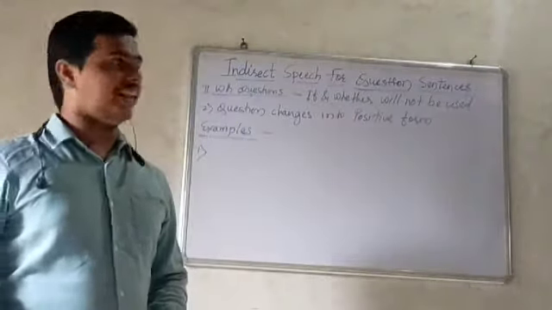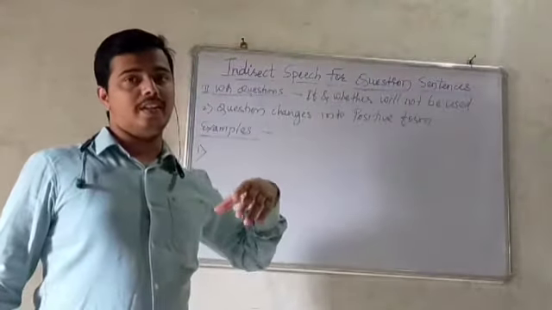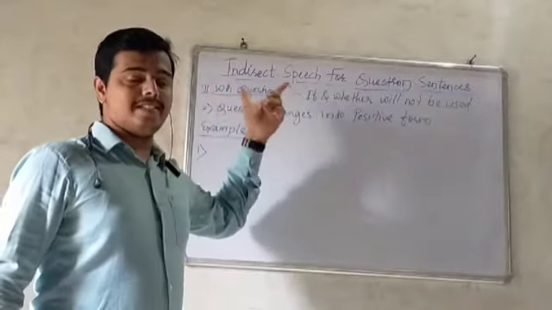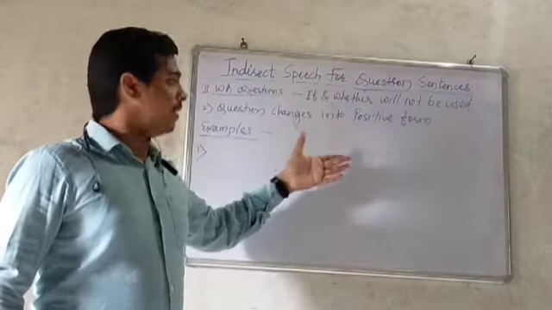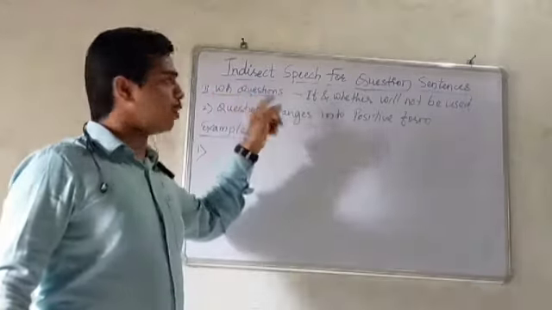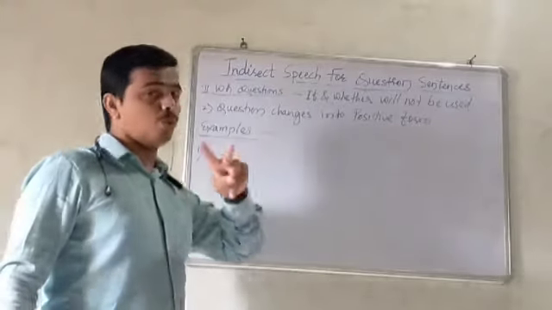So we are studying indirect speech for question sentences, and already I have taught you the first form of question, that is yes or no type. So now let us see the second form in question type, that is WH questions. To solve WH questions there are two rules.